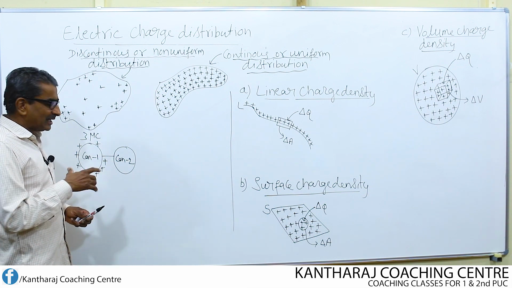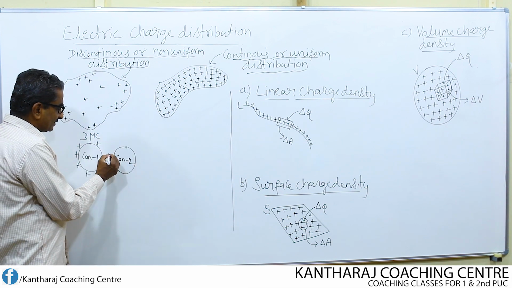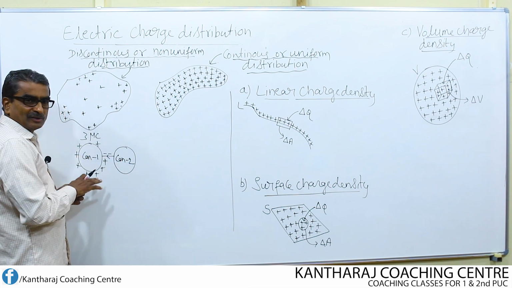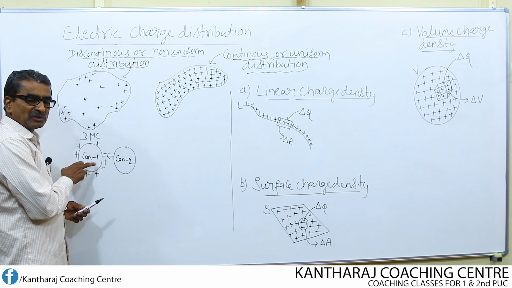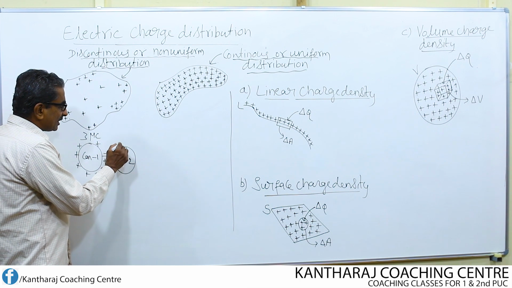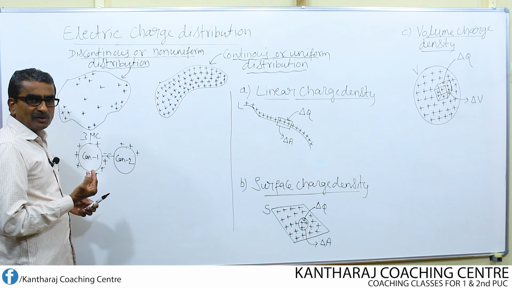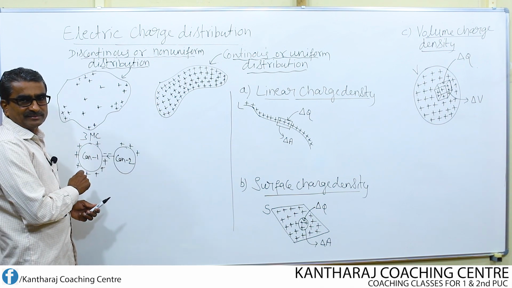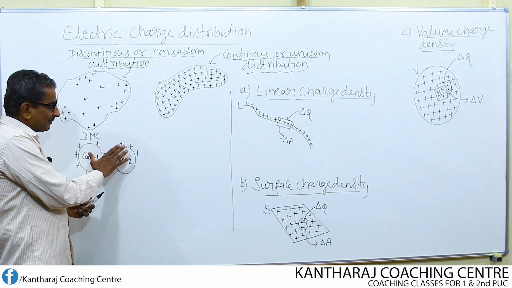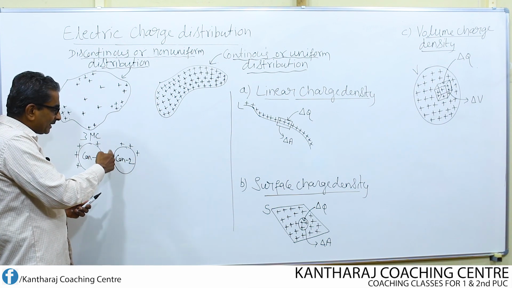Now what happens? As soon as I connect the wire, electrons start flowing from this conductor towards this conductor, from conductor 2 to conductor 1. So by losing electrons, this conductor also starts becoming positively charged. So this is how I can charge this positively. Understand? From this conductor to this conductor, I can charge by connecting a wire. If the electron flows like this, then it becomes positively charged.